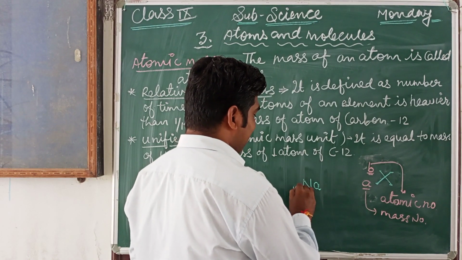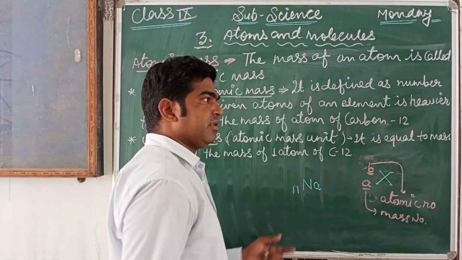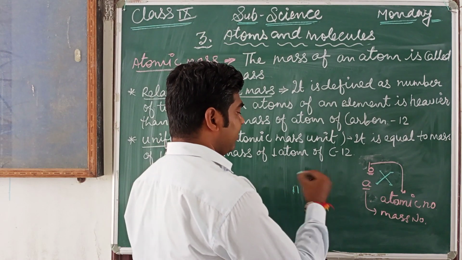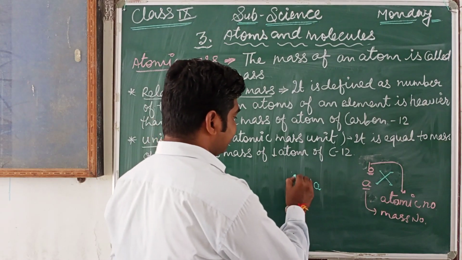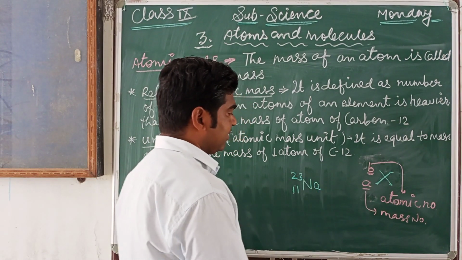11, and the mass number of sodium is what? 23 or 24. So here we are writing what? The mass number 23. Okay.